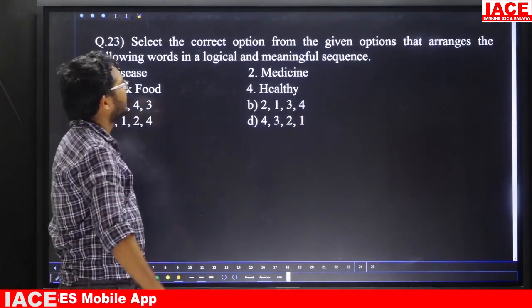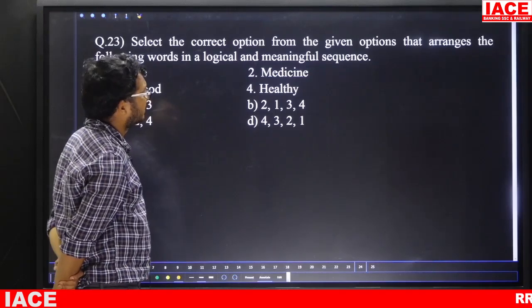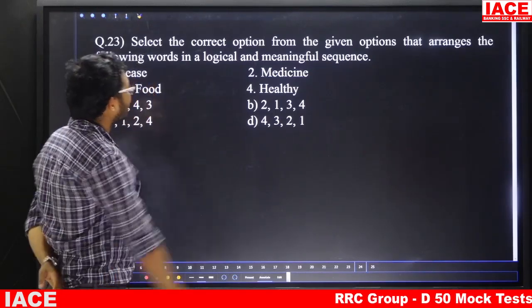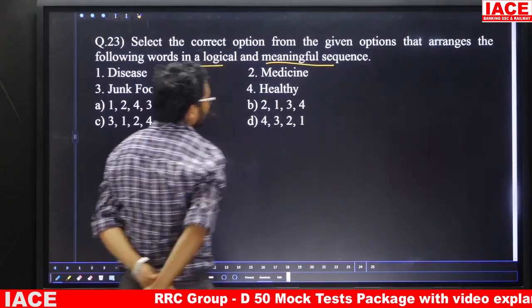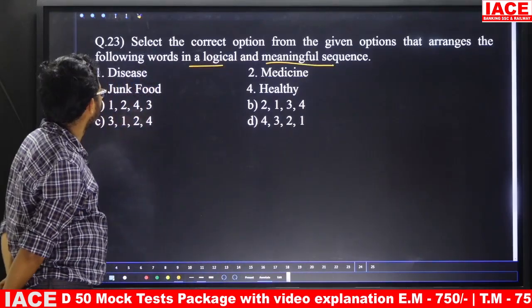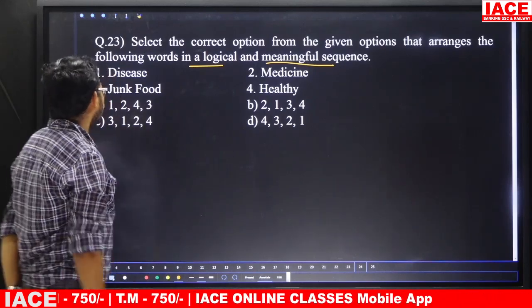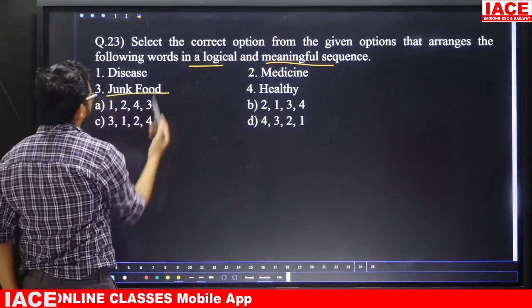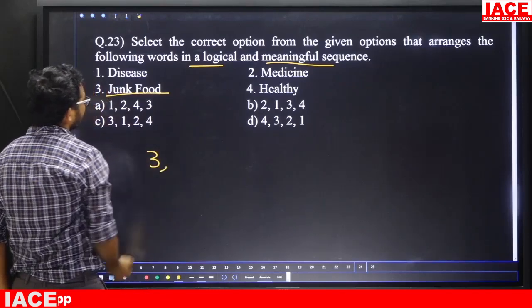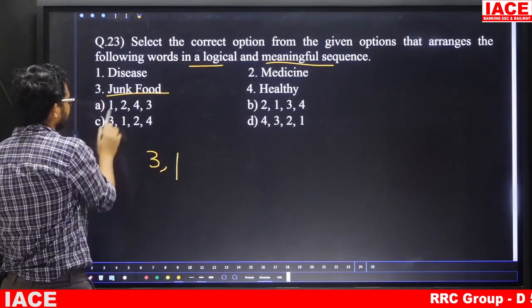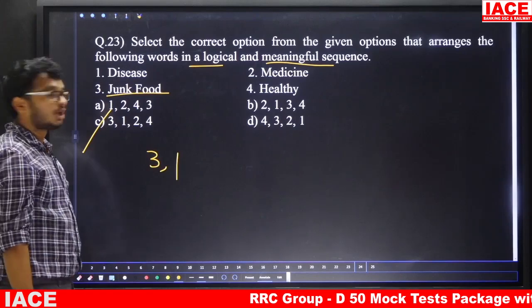Question number 23. Select the correct option from the given options that arranges the following words in a logical and meaningful order. We are going to arrange in logical order. Suppose disease, junk food, medicine, healthy. Friends, first one is what? Junk food. So if you are going to take junk food, then you will get disease. That means 3-1. With 3-1 we are having one option. So answer is what? Option C.